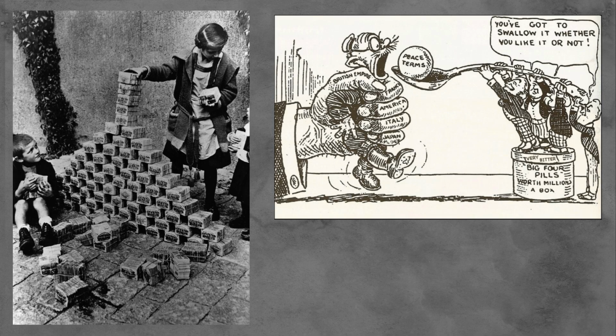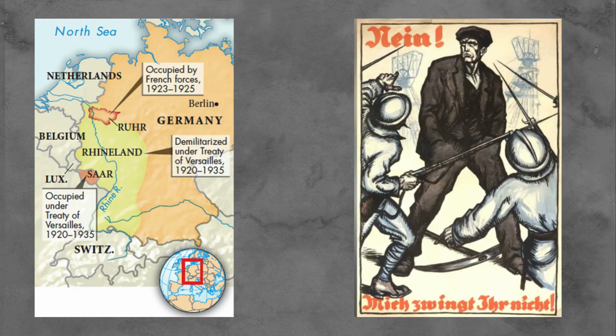Economic problems were another major source of tension. After the war, European countries owed a large debt to the United States, and they relied on German reparations to repay them. However, Germany struggled to meet these demands. This led to hyperinflation between 1921 and 1923, where the German currency rapidly lost value, causing severe economic hardship. The collapse of Germany's economy made it even less able to pay reparations, worsening the situation for everyone involved. This economic crisis directly contributed to the Ruhr crisis of 1923.